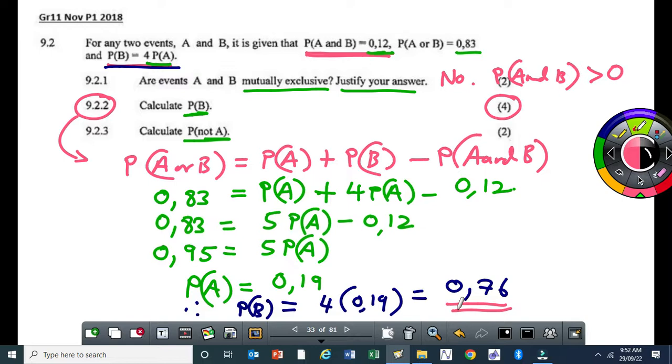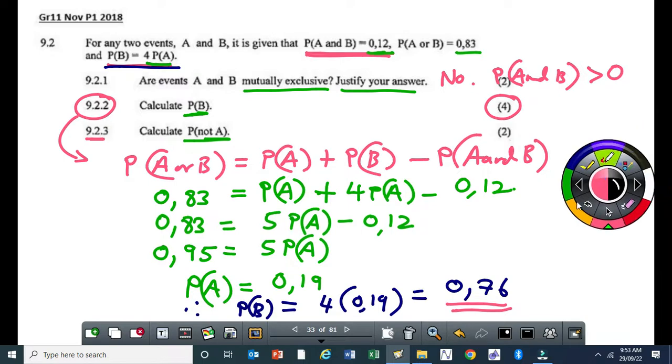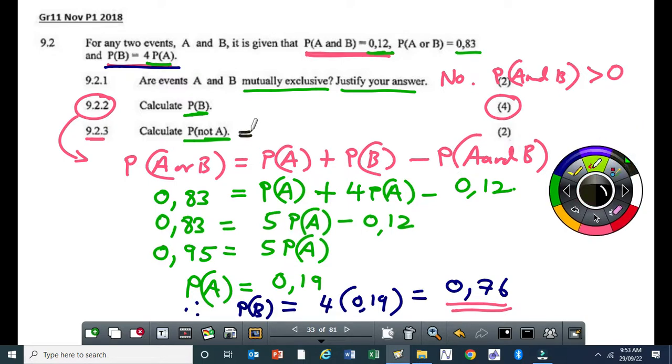Are you following? Then the next question now is on the complementary rule, because we have got this not A. So the probability of not A, this is so easy, is equal to 1 minus the probability of A. You have to say that, you can't just say P not A is equal to PB. Yeah, I can do that too. So then you don't need the whole. Yeah, it's also the same as probability of P.